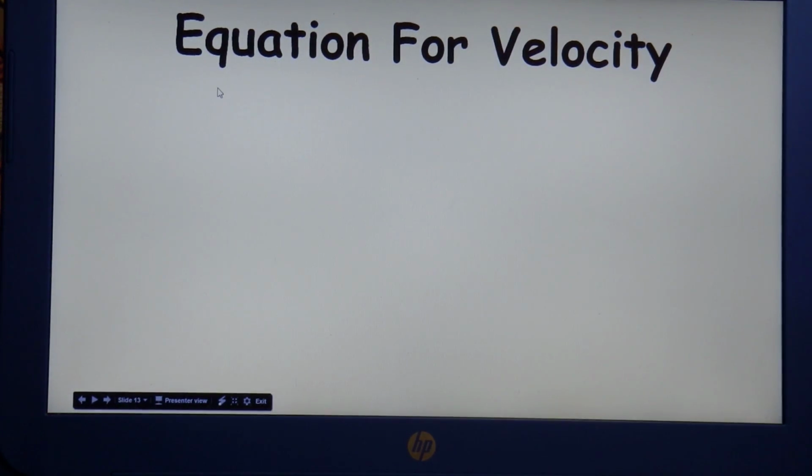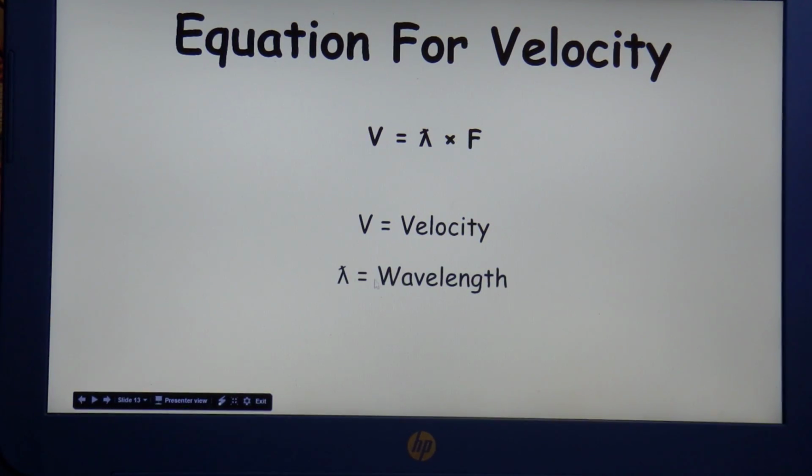So this is where it gets kind of mathy. There's actually an equation for you to figure out velocity. The equation is v equals lambda times f. Lambda is this little symbol over here that looks kind of strange. V stands for velocity, the weird symbol lambda stands for wavelength, and f stands for frequency.